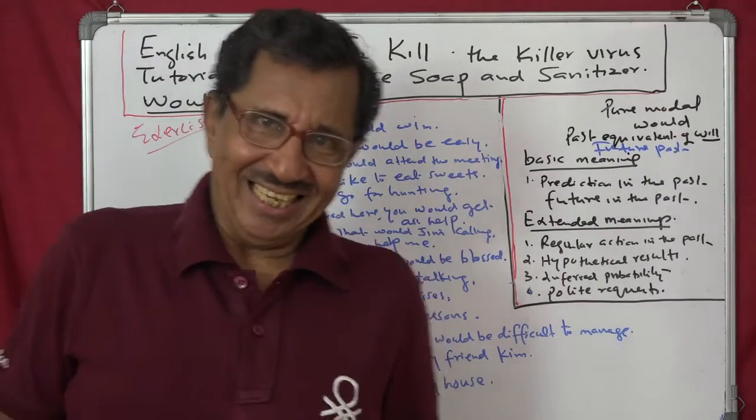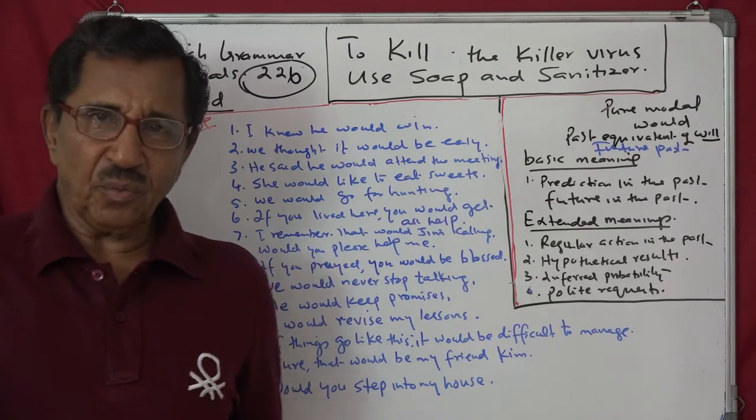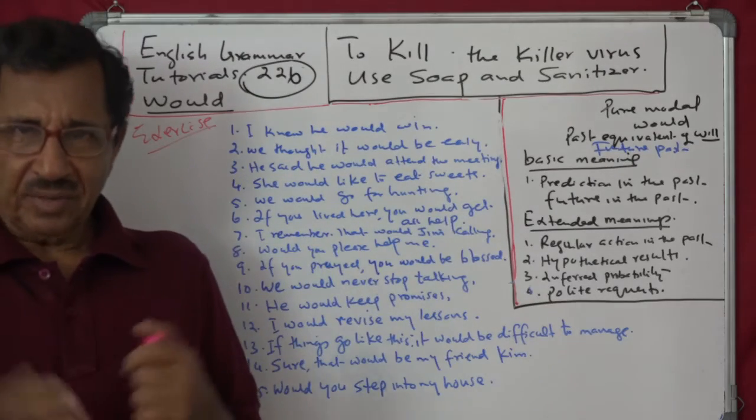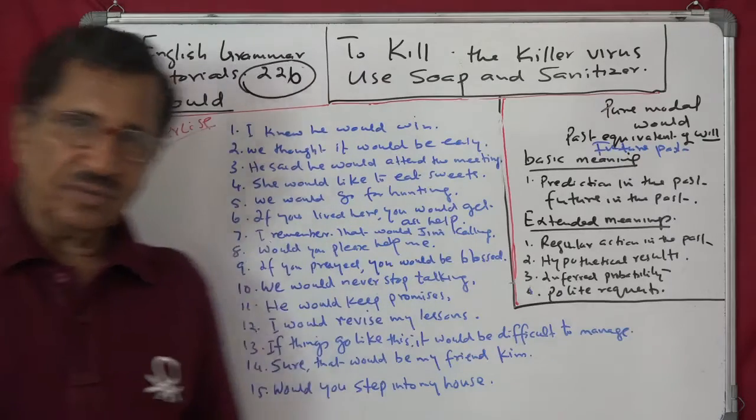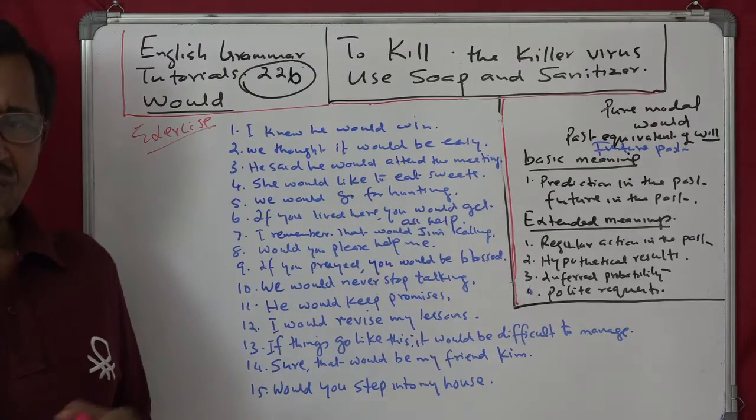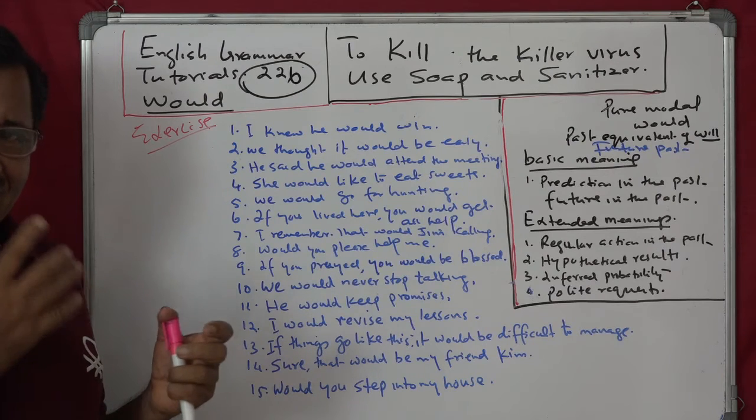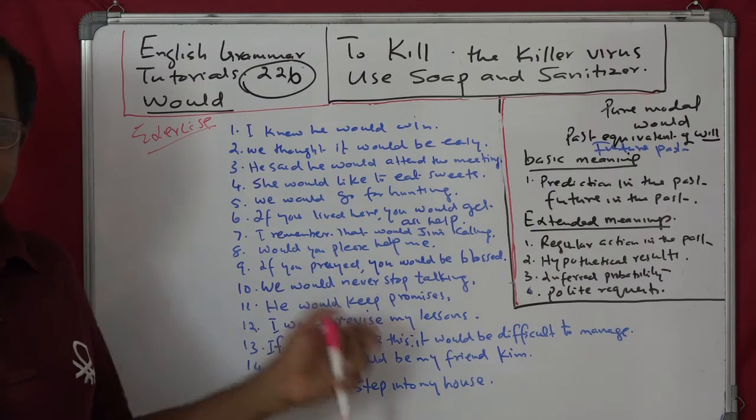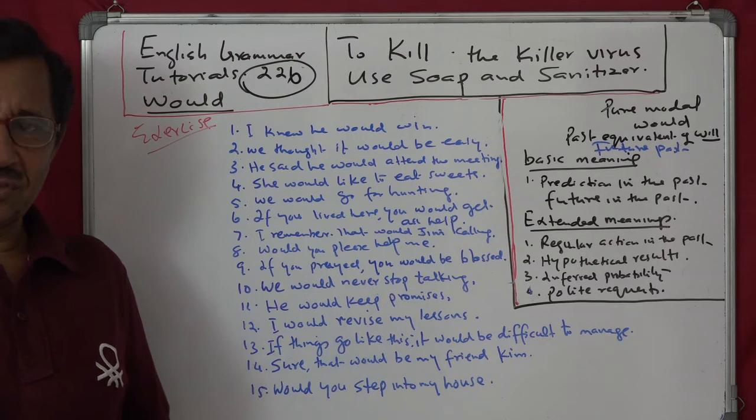Hello friends. We will have an exercise based on our lesson on would. Would is the past equivalent of will, and its basic meaning is future predictions. Today this is an exercise for us. You have to find out in what meaning we have used would in these sentences, and also the uses and meanings of would.